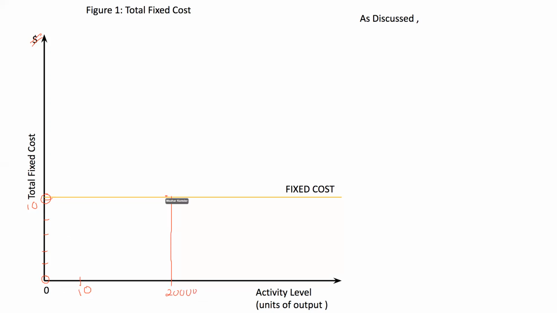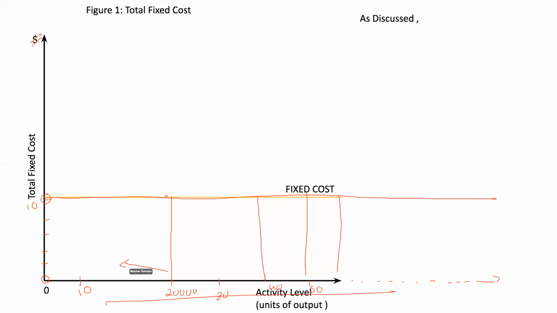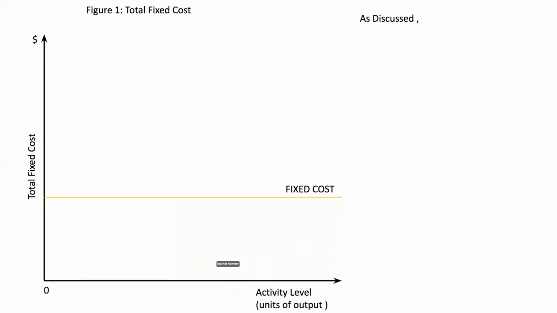So this is the maximum limit. You keep on increasing the output to 30,000, 40,000, 50,000 or any number, and the fixed cost would remain the same. Whether you reduce or increase the output, the fixed cost always remains the same.